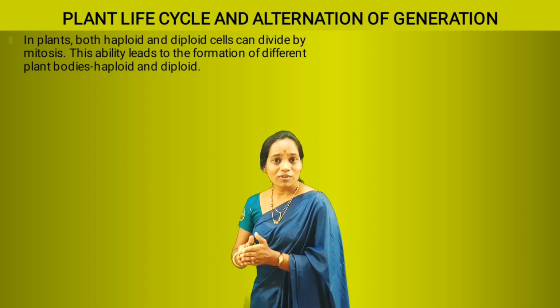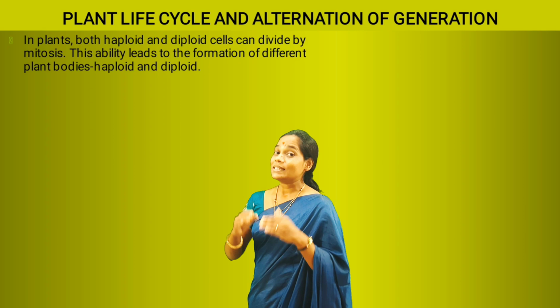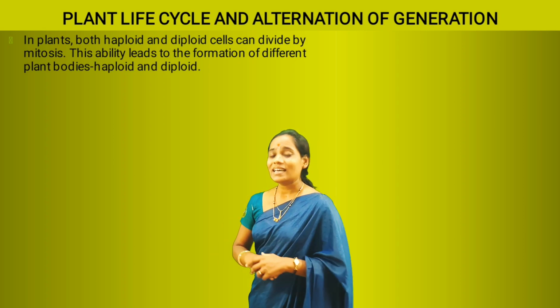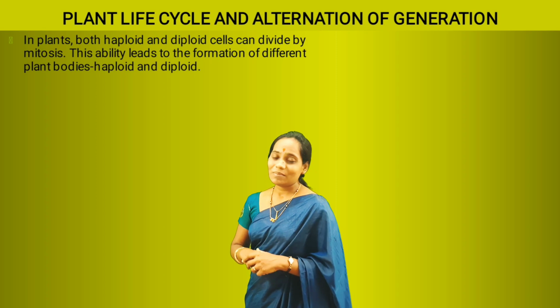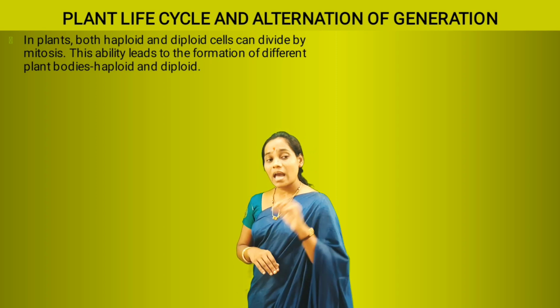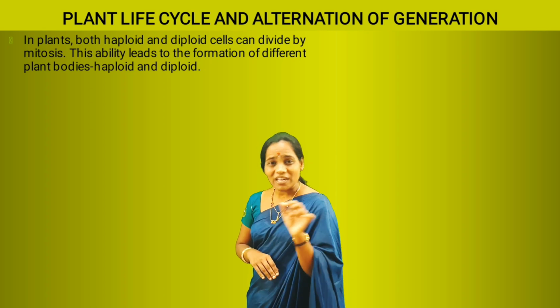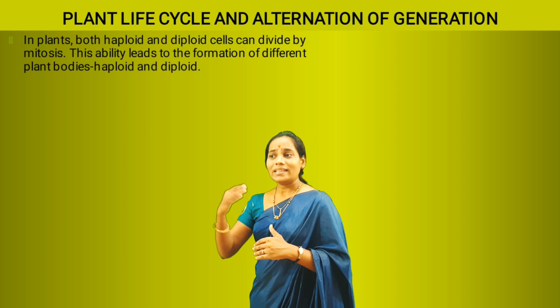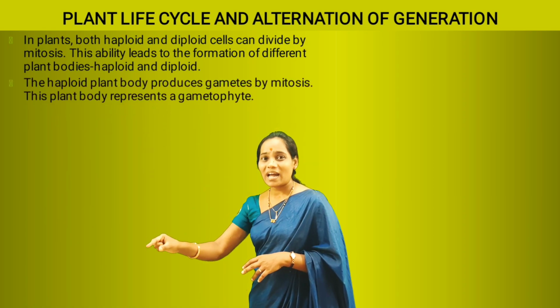Because of repeated mitosis, cells will increase in number, but the number of chromosomes remains the same. So a haploid cell undergoing repeated mitotic division leads to the formation of a multicellular haploid plant body.